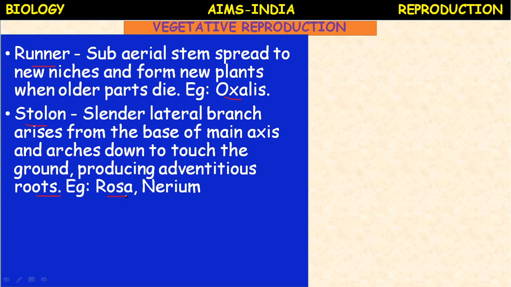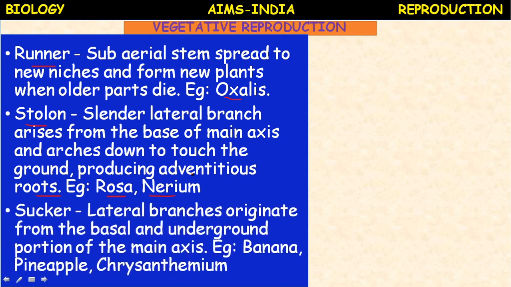Example: rose, nerium, and you can also take the example of strawberry. Okay, next, suckers. The lateral branches originate from the basal and underground portion of the main axis. For example, suckers are present in the banana plant.